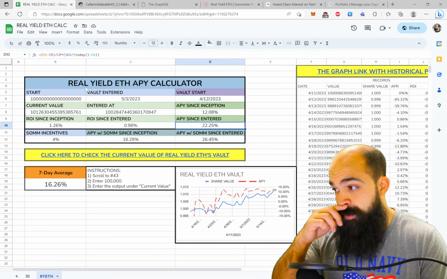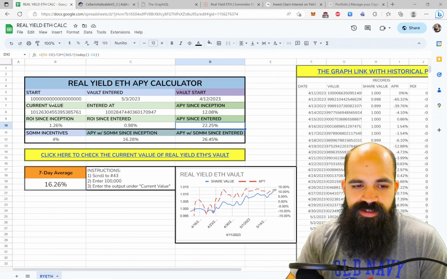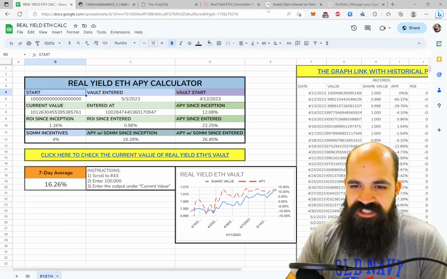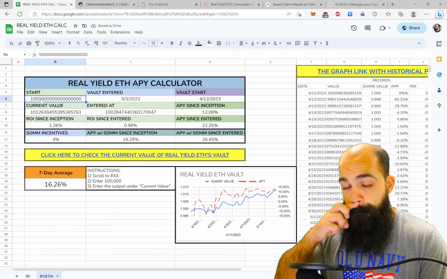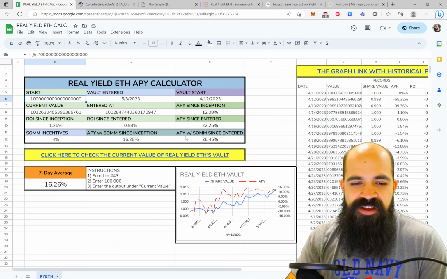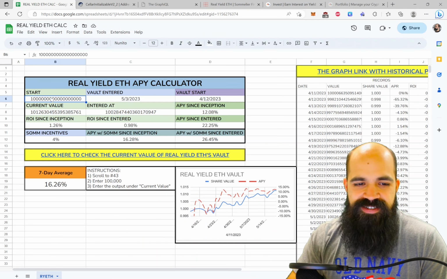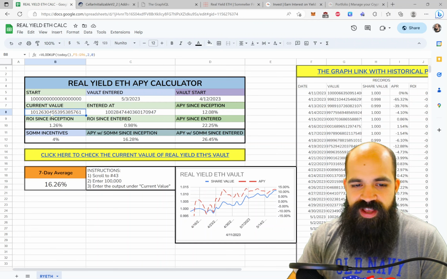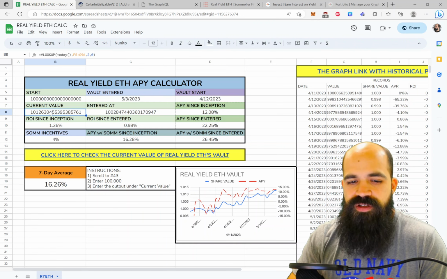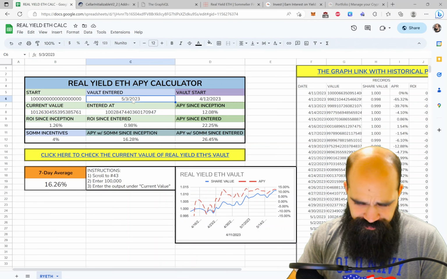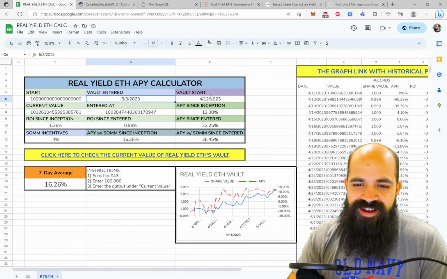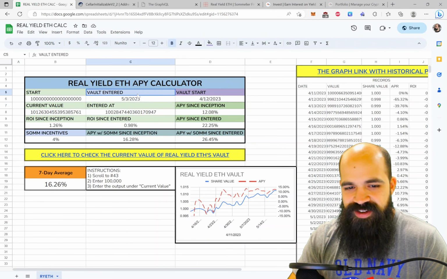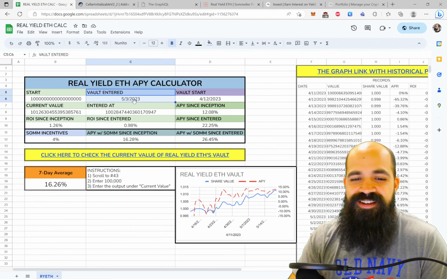So what you can do with this calculator is, you probably don't want to change this actually. I'm going to make that green because this is a share price denominated in ETH, or Gwei maybe. Starting with this, you can see the current value is this number. I'll show you how to get these numbers. Really all you want to do is say when you entered the vault. Don't touch that, right? So really you have one number to play with.